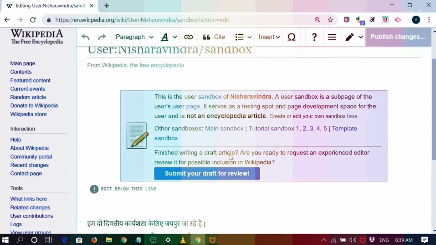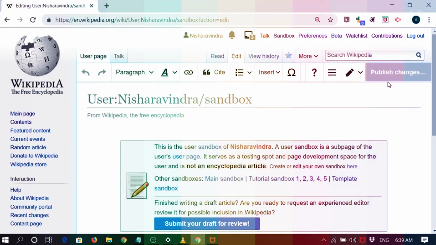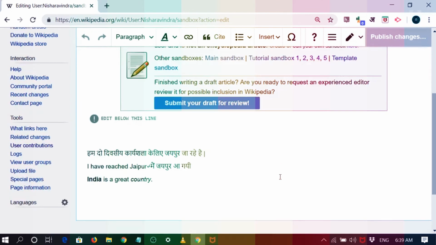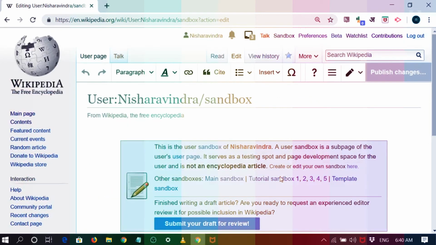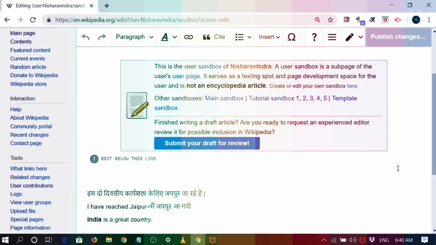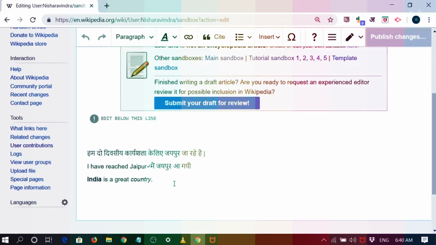Any wiki page has got two modes. One is the published mode, which the world sees, and the other is the editing mode. Presently this is the published mode of the sandbox. You can see I just added India is a great country. So this is the published mode. Anybody who goes to my sandbox will be able to see that India is a great country. Now the other is the edit mode.